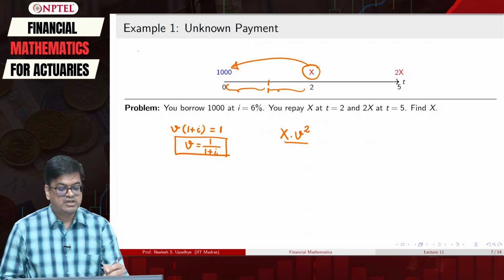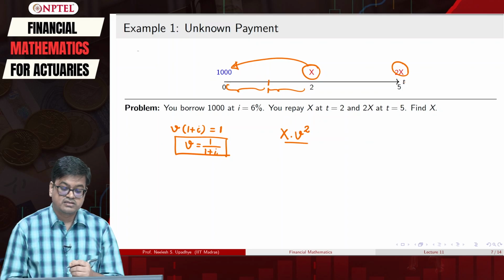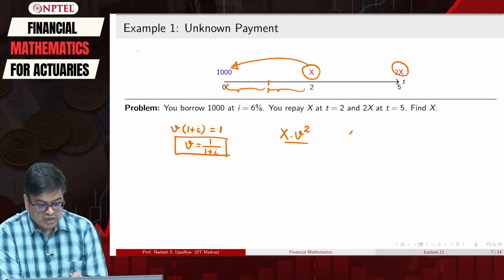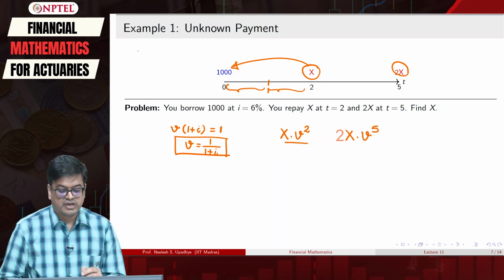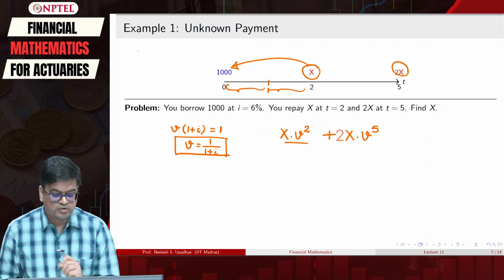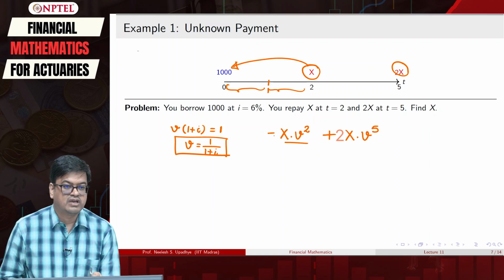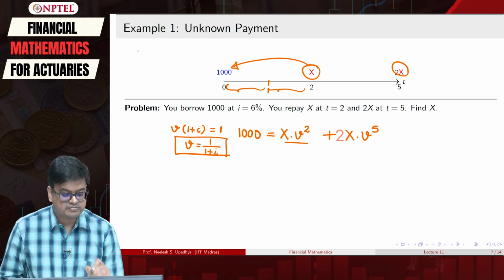Is that what I will equate with 1000? No, I have this 2x also, and this 2x is at time period 5. So, what I will do is multiply this 2x, because there are 5 periods, with V raised to 5, okay, and then I will sum over all of them, and this particular sum I will equate to the present value of money, okay.